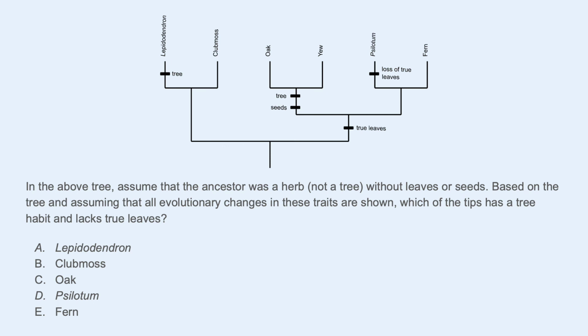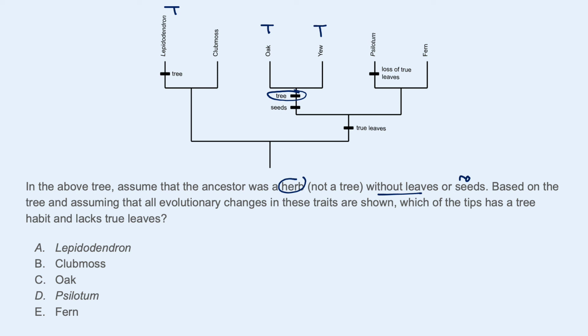All right, finally, this is a plant example. Assume that the ancestor was an herb, not a tree, an herb without leaves or seeds. Based on the tree, which of the tips has a tree habit and lacks true leaves? So it says that the ancestor was herbaceous. So one thing we can find on here is where trees have come around. So these inherited the tree feature, oaks and yews. Over here, also a tree. So we have some tips that are different independent origins of being a tree.